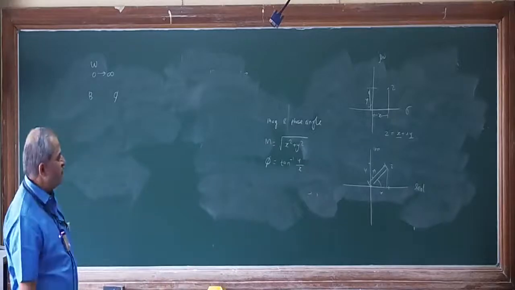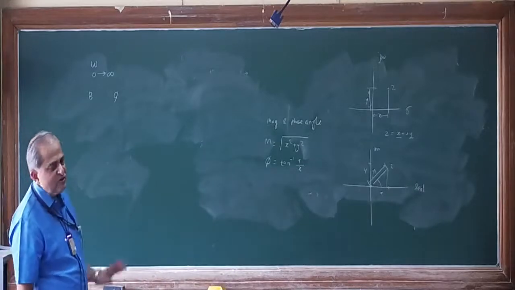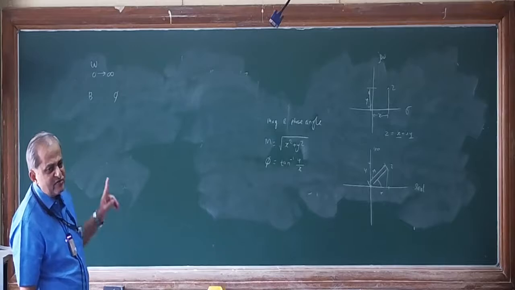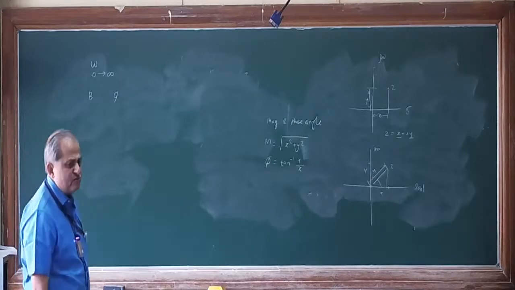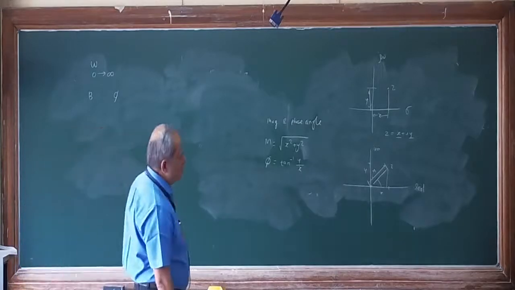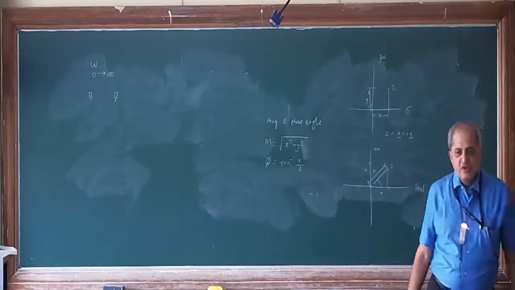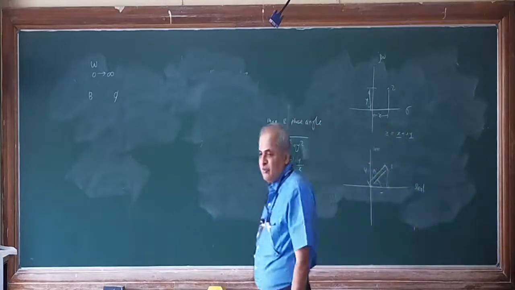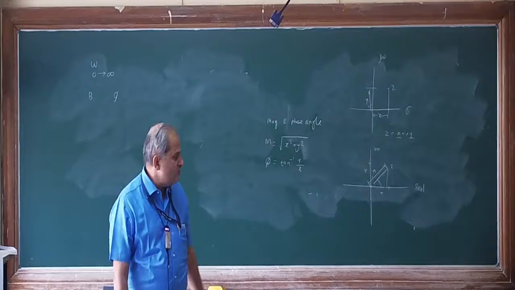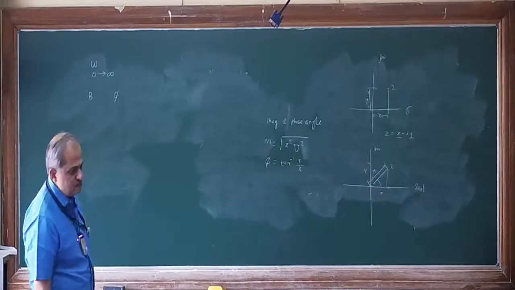So henceforth in frequency response analysis we will be dealing only in the polar coordinates as far as polar plot and Nyquist plots are concerned. Whereas for Bode plot, once again we are going back to a rectangular coordinate system, as there are two separate plots, one for phase angle and one for magnitude. Now